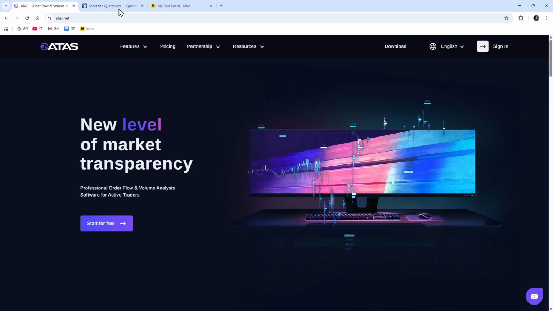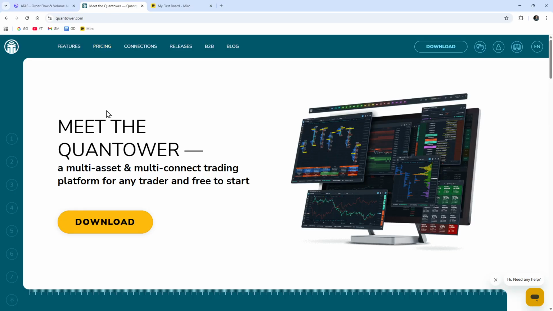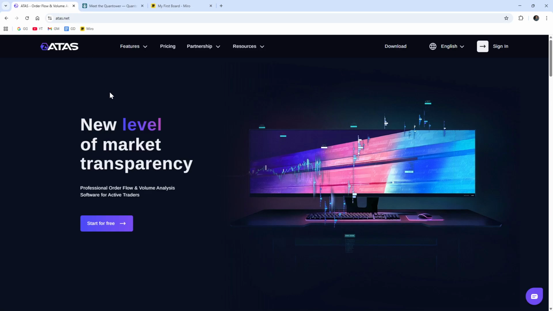ATAS versus Quantower. Which trading platform should you use? Choosing the right trading platform is about more than just chart layouts. It comes down to order flow tools, broker connectivity, customization, automation features, and how flexible you want your setup to be. ATAS and Quantower are both professional grade platforms designed for active traders, particularly in futures, stocks, and crypto markets.